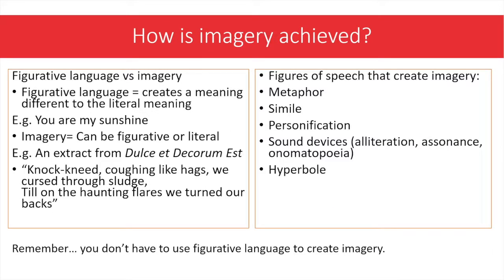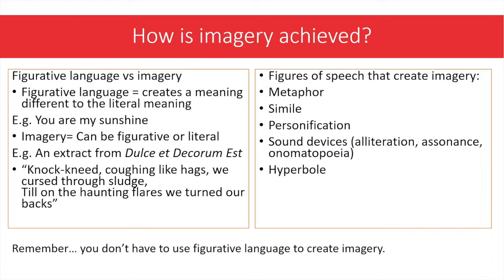How is imagery achieved? Figurative language is used to create imagery, just like I mentioned on the previous slide. Figurative language also helps create different meanings to words beside the literal meaning. Do you remember denotation and connotation? Denotation being the literal understanding of the word, and connotation being the thoughts, the feelings, the emotions. That's where figurative language comes in. For example, you are my sunshine, meaning the person lights up your life or your day. If we had to take this literally, this would be quite weird, maybe looking like the baby from Teletubbies.